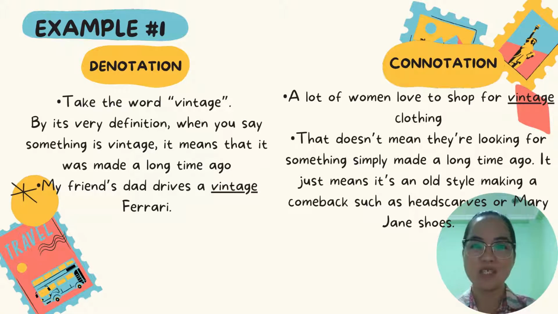Take the word vintage. By its very definition, when you say something is vintage, it means that it was made a long time ago. Like for example, my friend's dad drives a vintage Ferrari. The adjective vintage here simply means that the Ferrari was made a long time ago. So it is denotation. But consider this sentence.